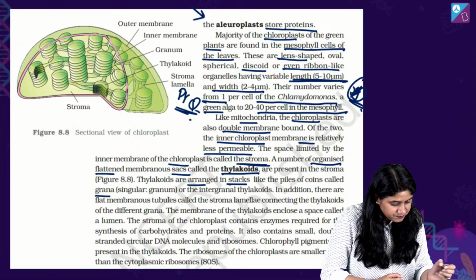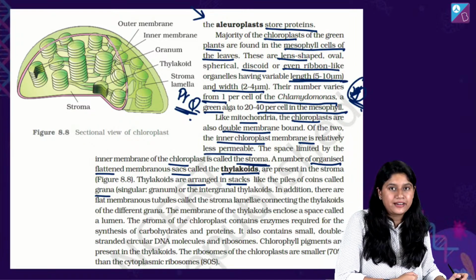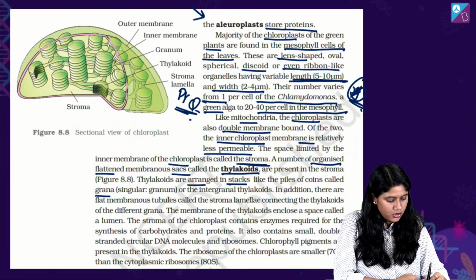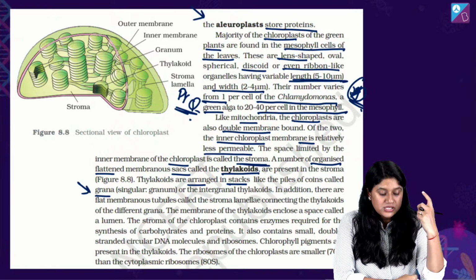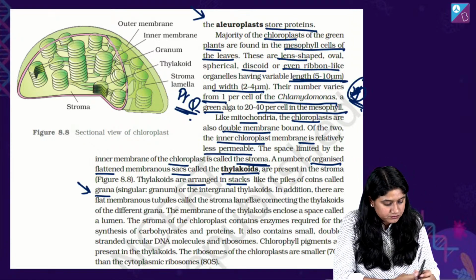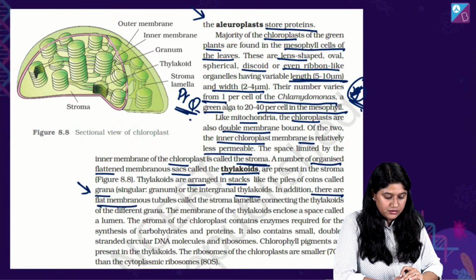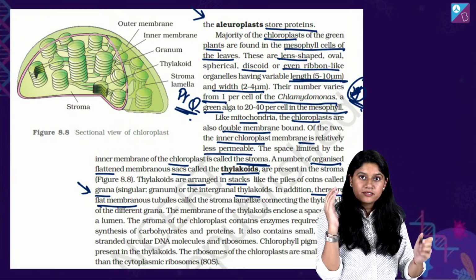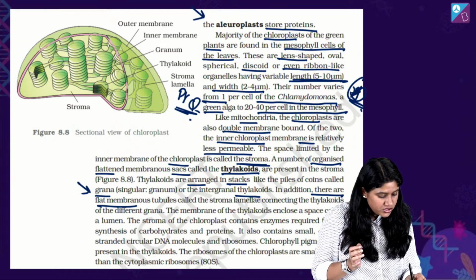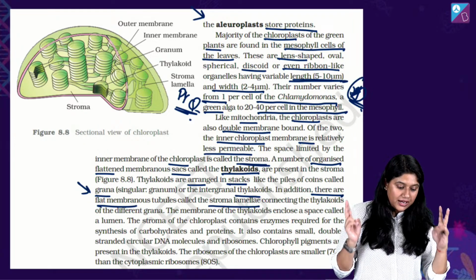Grana is the plural, and singular is called granum. I said it the wrong way around in the beginning, so I'm correcting myself. Grana is a whole stack, granum is singular. In addition, there are flat membranous tubules, the stroma lamellae, acting as a bridge, connecting the thylakoids.